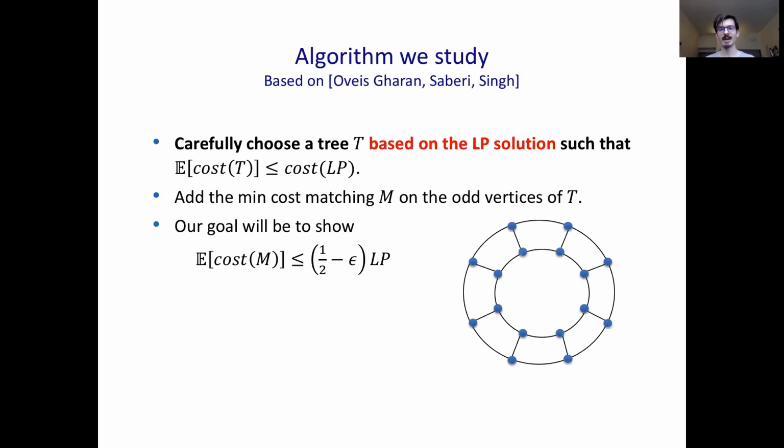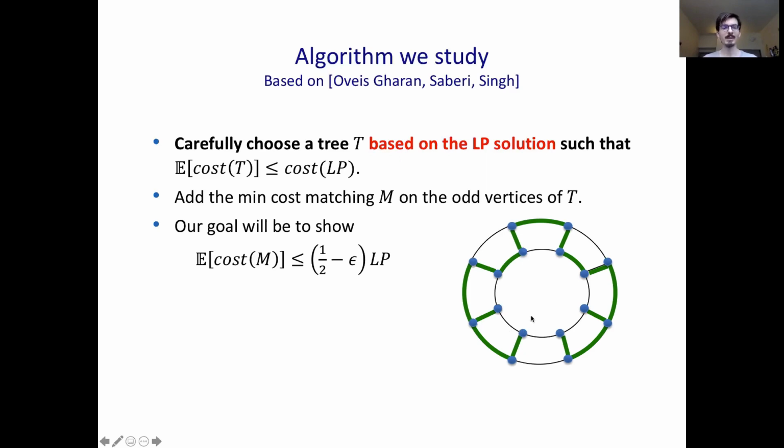Here we'll study an algorithm which is based on work by my co-author Cheyenne, as well as Sabarian Singh. And it's identical to Christofides' algorithm, except in the choice of the tree. First we'll carefully choose a spanning tree based on a linear programming solution. This step is different from Christofides' algorithm: we carefully choose a tree instead of just choosing a minimum spanning tree. But even though the graph is connected, this is not a valid tour yet because some vertices have odd degree.